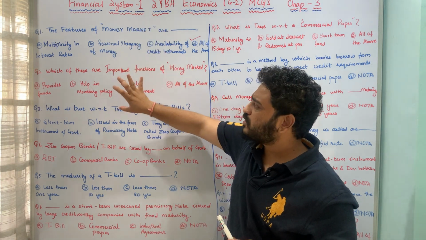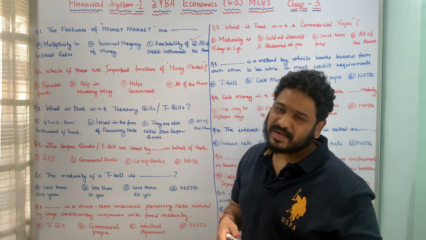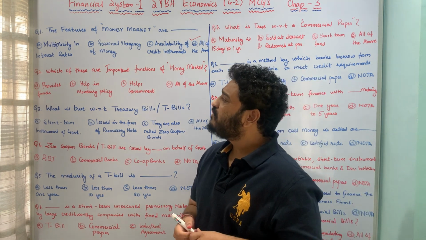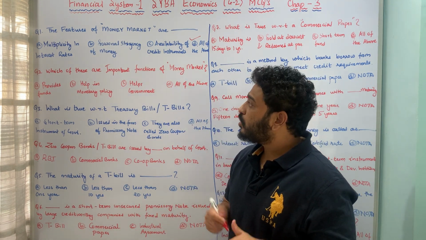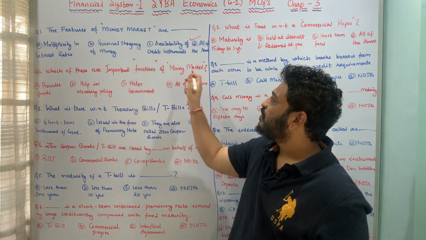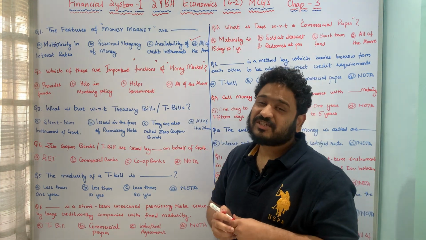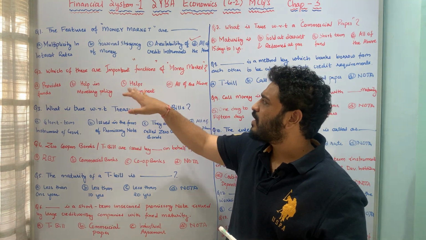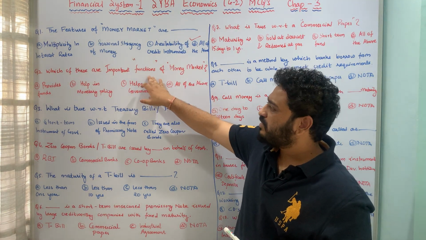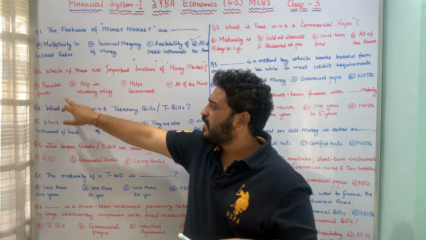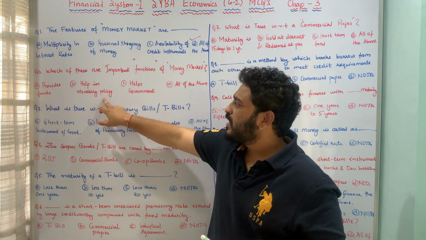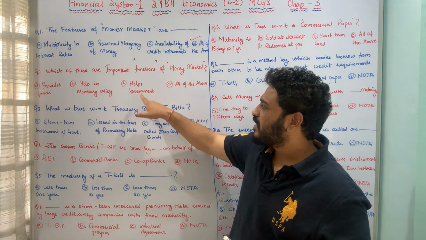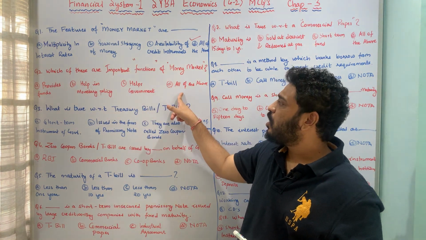I hope the question is pretty much clear. Let us now move to the next question, which is again talking about money market, and the question is framed in this fashion: which of these are important functions of money market? Or alternatively they can ask, the functions of money market are dash. The options are: it provides funds, helps in monetary policy, it helps the government, and all of the above.